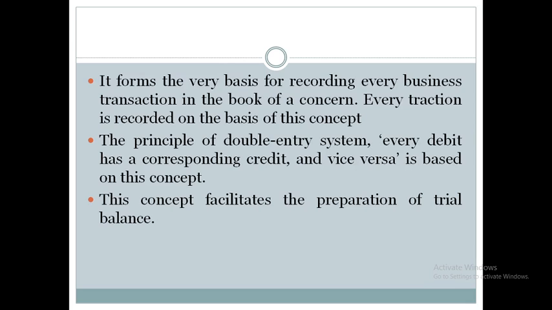So it is the very basis of the recording, because all the transactions are based on this concept. This principle has given the concept of double entry system. Every debit has a corresponding credit and vice versa is based on this concept only. So based on this concept we are going to prepare the trial balance. Trial balance is nothing but the statement which contains all the debit and credit balances of the various ledger